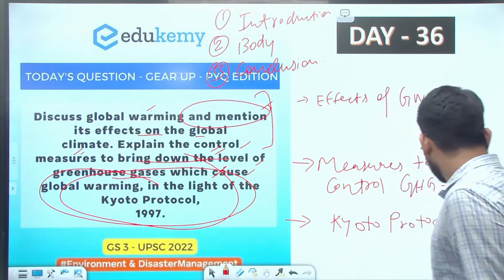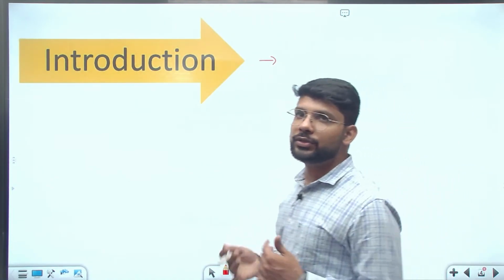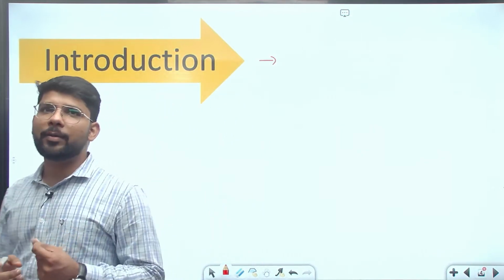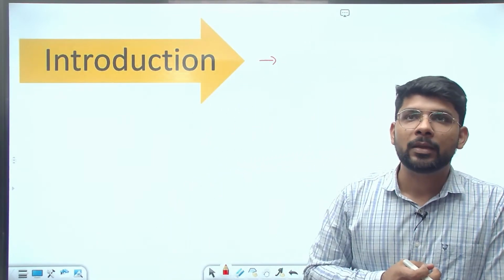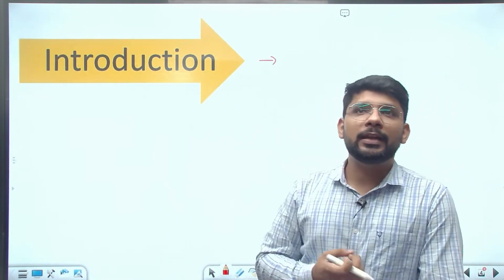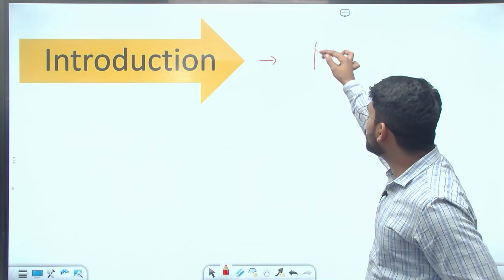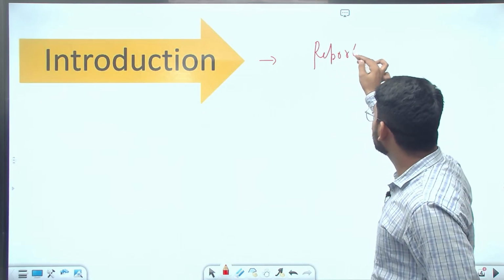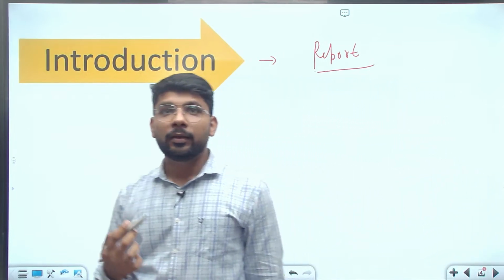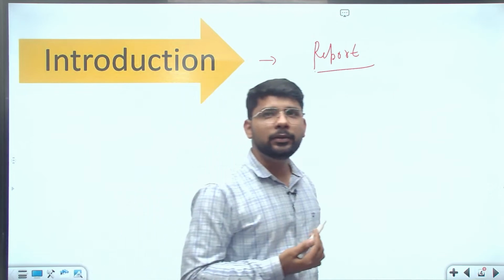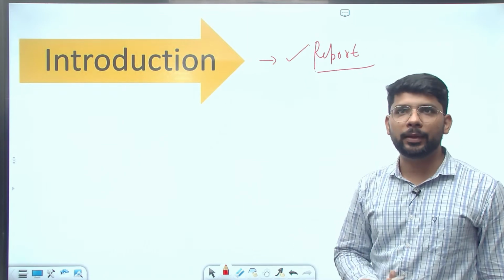Clear. Now let's come to the introduction part. How will we write a good introduction? In the case of global warming, if you have a report of the IPCC, the UNEP, or the Ministry of Environment, Forest and Climate Change, you can directly start the answer with the recent report. If you have data from the IPCC, UNEP or the Ministry of Environment, you can quote the data or the report related to global warming directly.